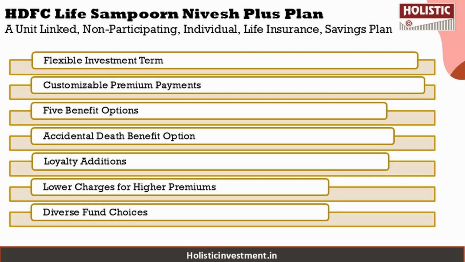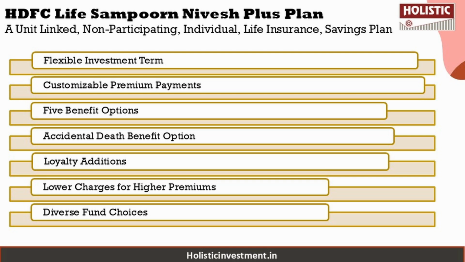You also can enhance your protection with the extra life option under the classic benefit, and boost your fund value with loyalty addition starting from the 10th policy year. You can enjoy reduced premium allocation charges when you invest a larger amount, and you get access to a wide range of 11 fund options to suit your risk appetite and investment strategy. These are some of the key features of the policy, and there are benefits like death benefit, maturity benefit, and loyalty additions which will differ based on the plan option you have opted for.